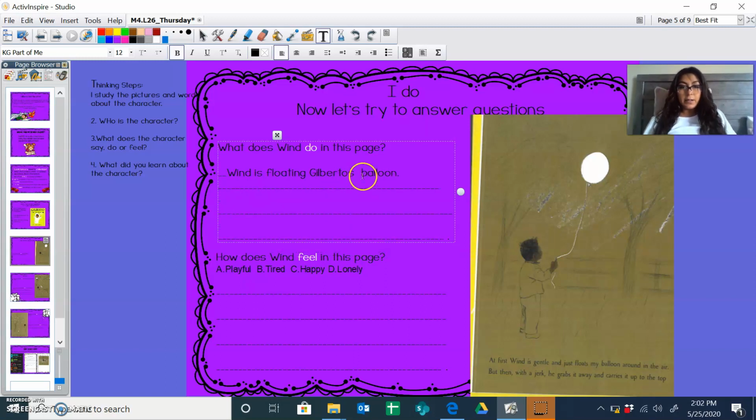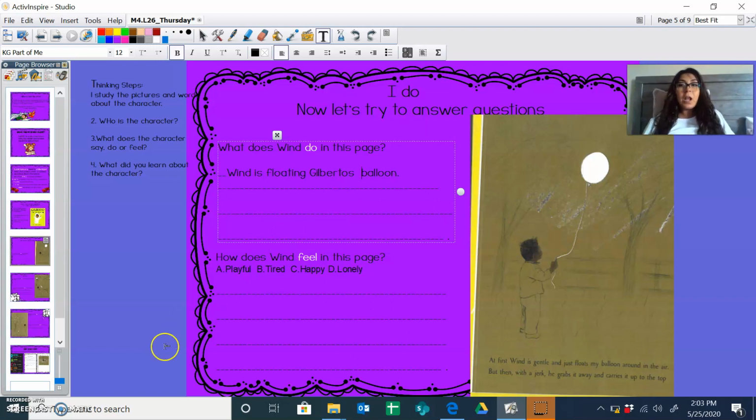He's floating Gilberto's balloon. That's the action. And I know I'm going to get that question right because I answered about the right character and I answered the right thing that it's asking me about the character. It's not asking about what it's saying or what the wind is feeling. It's asking about what the wind is doing.